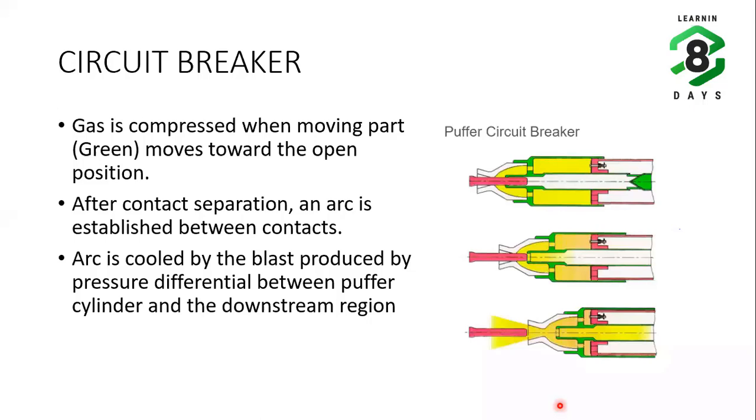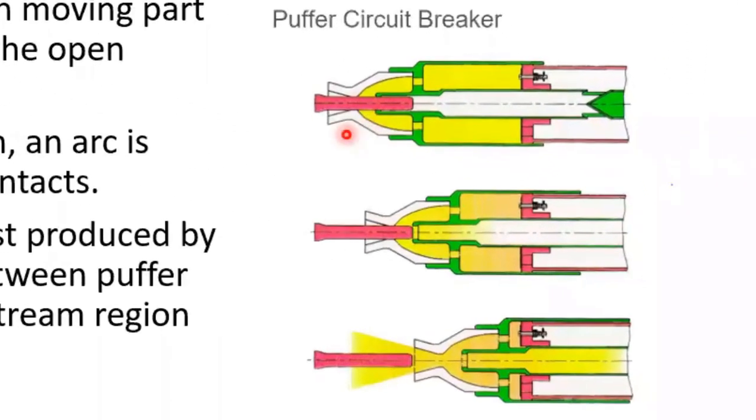Even after this, there are other technologies being developed by the manufacturers, but those are individual. The puffer circuit breaker is a common technology for all the manufacturers. So here we will have a look at how this operates. You can see this green one is the moving part, and this is the fixed part.